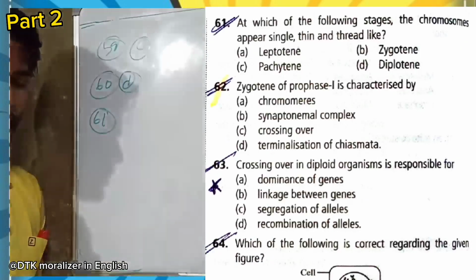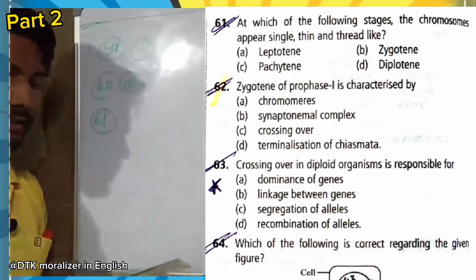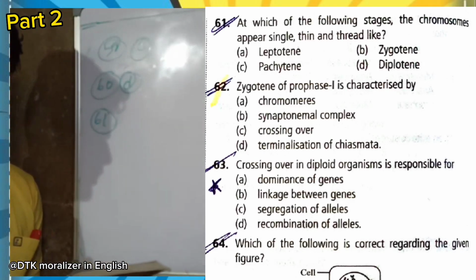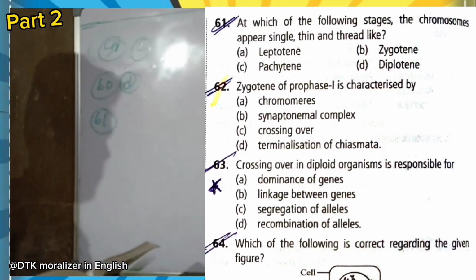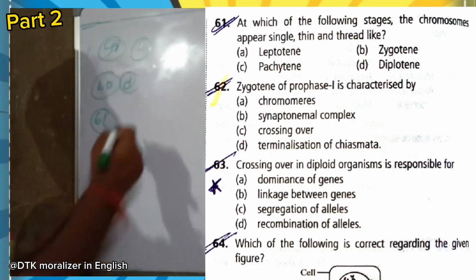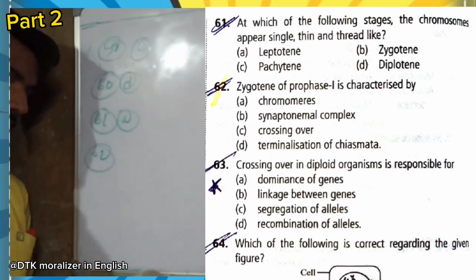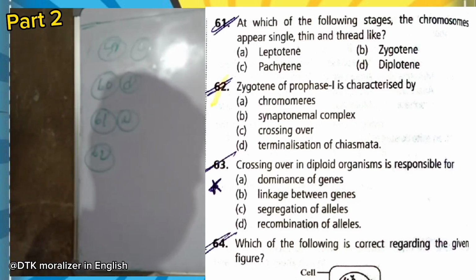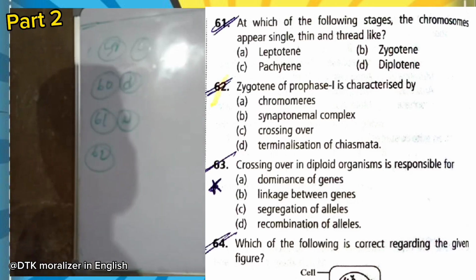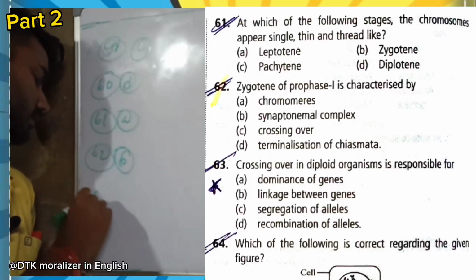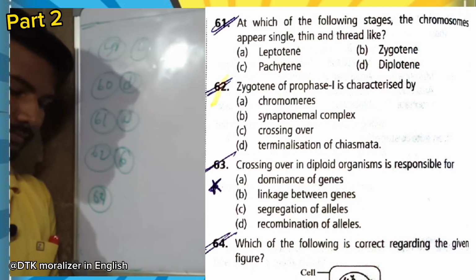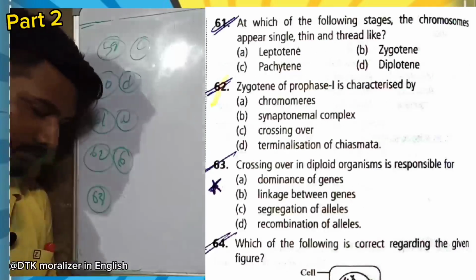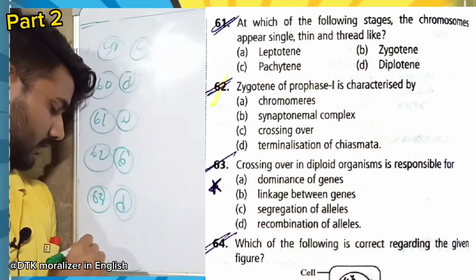Now question number 61. At which of the following stages do the chromosomes appear single, thin and thread-like? This will be leptotene, the starting phase of prophase 1. Option A. Now zygotene of prophase 1 is characterized by formation of synaptonemal complex. Option D. Now question 63. Crossing over in diploid organisms is responsible for dominance of the alleles, segregation of alleles, recombination of alleles. Recombination of alleles.